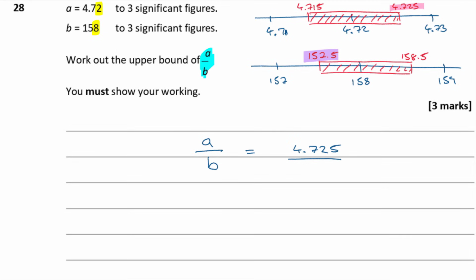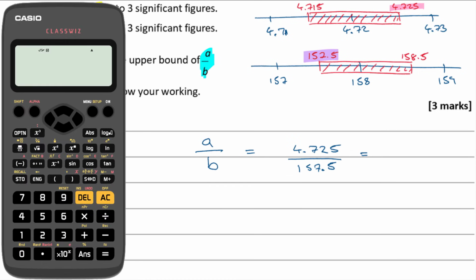Now if you can't figure these out, the alternative is just to try all the various combinations. There should be 4 combinations altogether. Try upper with upper, lower with lower, upper with lower, lower with upper. You just work all 4 of them out and then you see which one delivers you the bigger one. I'm pretty good at reasoning it out, so I'd rather spend the time reasoning and do the calculation once. But if you're not able to reason it out that way, then the alternative is just to work it out like a brute force attack. Just work all 4 out and then you see which one is going to give you the biggest number.